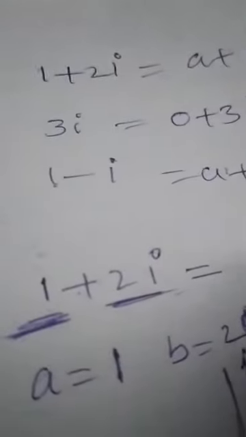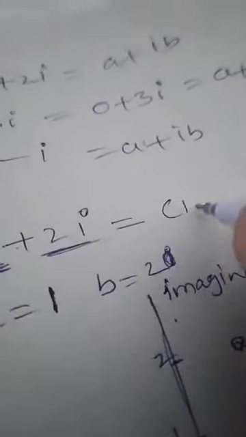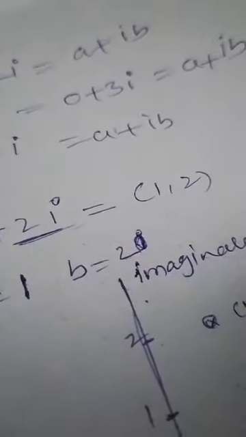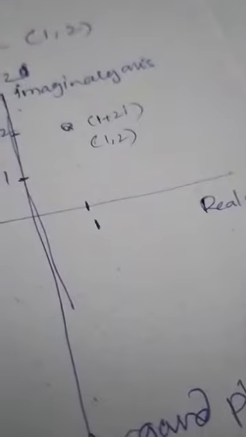And see, every complex number you can write as an ordered pair also, 1 comma 2. Suppose a plus ib is a complex number, then if you want to represent it in the Argand plane as a point, you can take a comma b as the coordinates. Here a is the real part and the second coordinate is the imaginary part. So this point represents 1 comma 2. Okay.